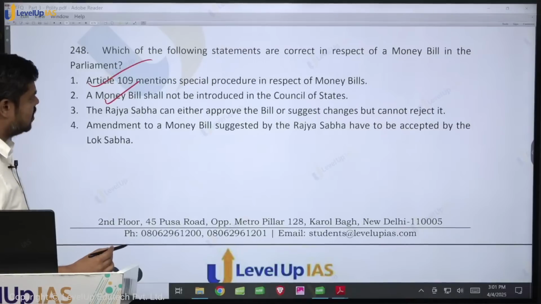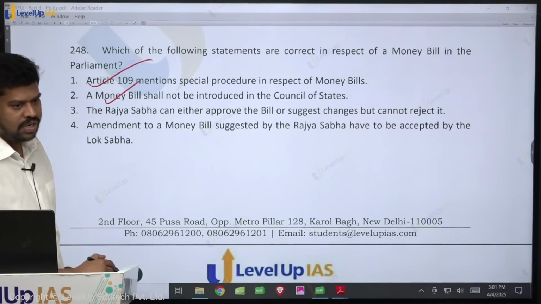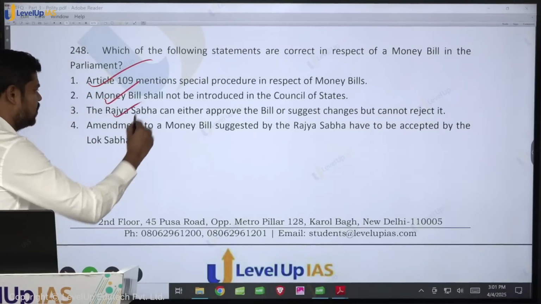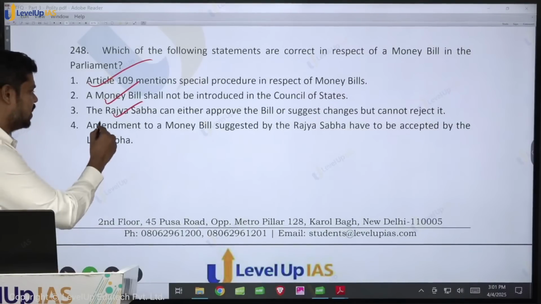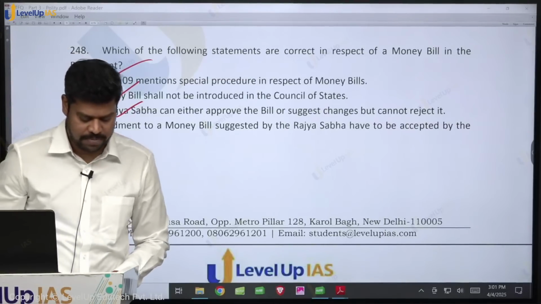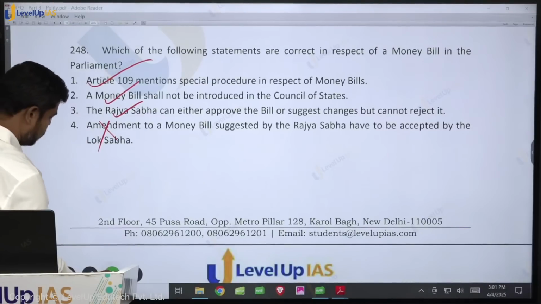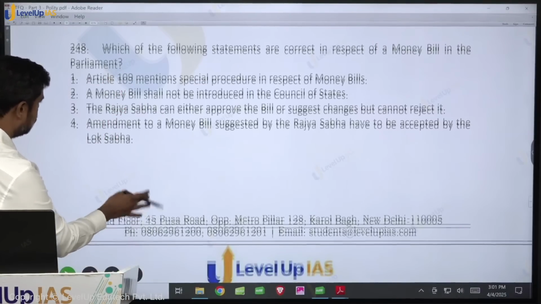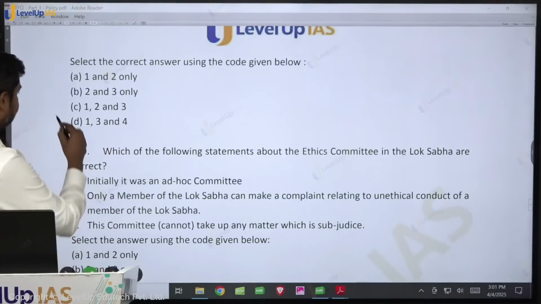The Rajya Sabha can either approve the bill or suggest changes but cannot reject it. Is it true? They can suggest changes, but they cannot reject it. The amendments to the money bill suggested by the Rajya Sabha have to be accepted by the Lok Sabha? Not necessarily. They may accept or they may not accept. Most likely they will not accept it once they have decided it. Okay. So what is the answer here? 1, 2 and 3 is the answer. So what is option 1, 2 and 3? Option C is the answer.